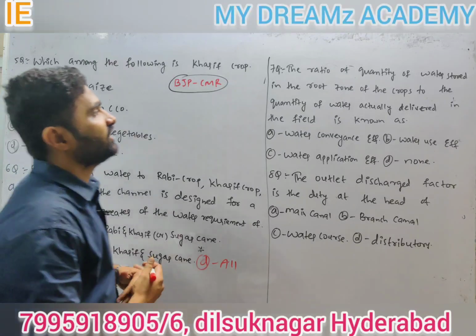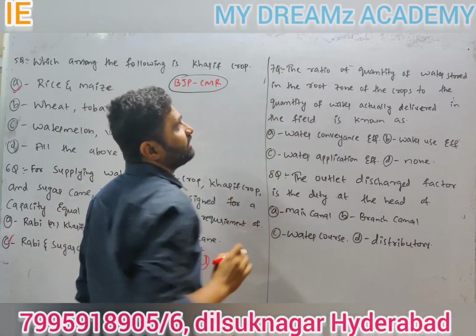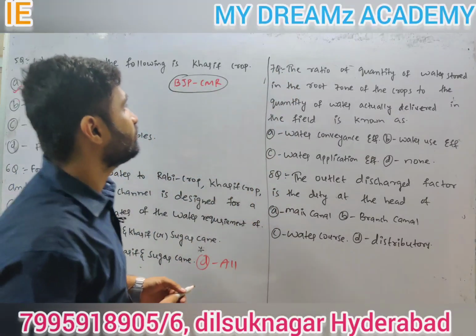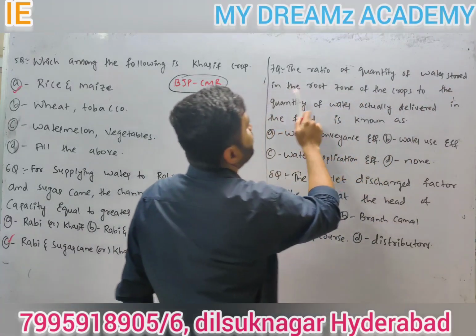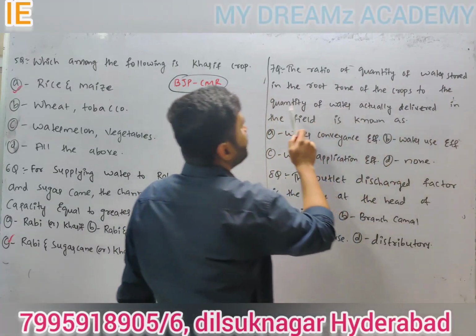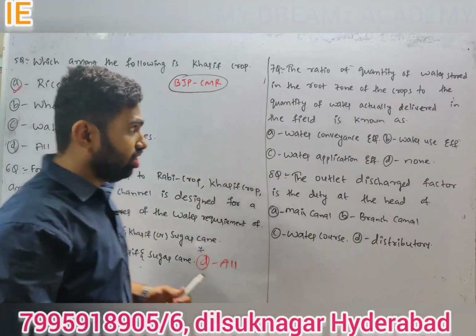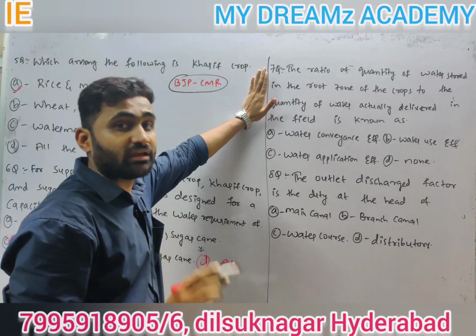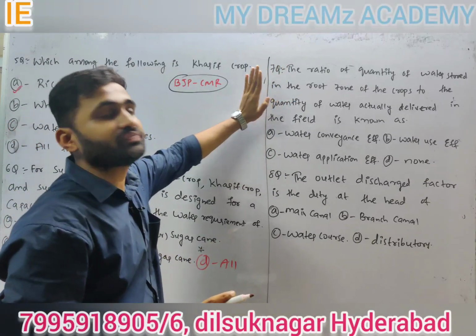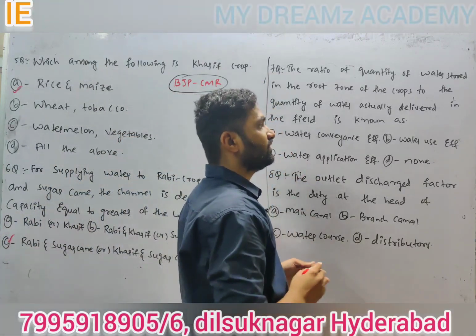Next, coming to the seventh question. The ratio of quantity of water stored in the root zone of crops to the quantity of water actually delivered in the field is known as. There are water efficiencies: water use efficiency, water conveyance efficiency, water application efficiency.